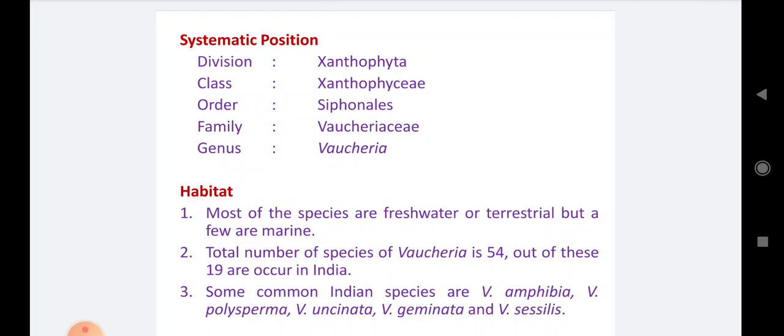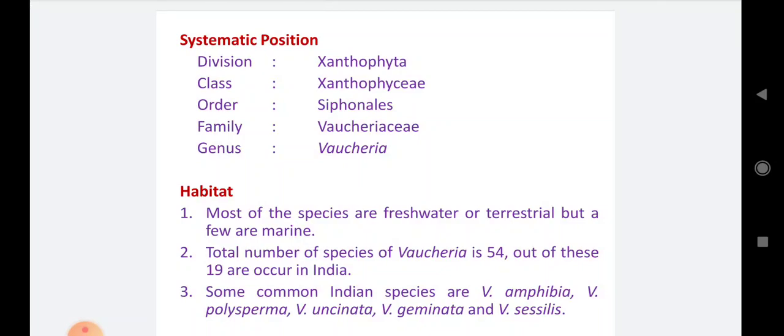Then occurrence and habitat of the Vaucheria. Number 1, most of the species are freshwater or terrestrial, but a few are marine. Few species of Vaucheria are marine, but the majority are freshwater. They grow in freshwater bodies as well as on the moist substratum of the soil as a terrestrial alga.